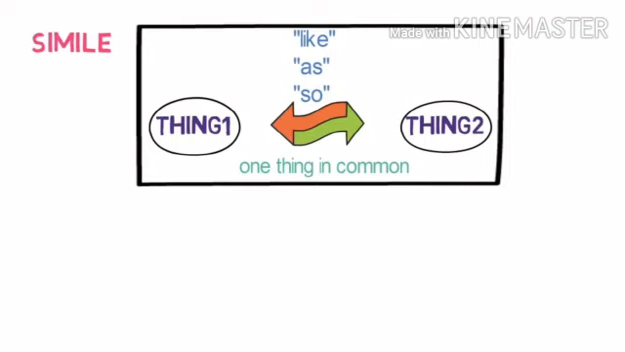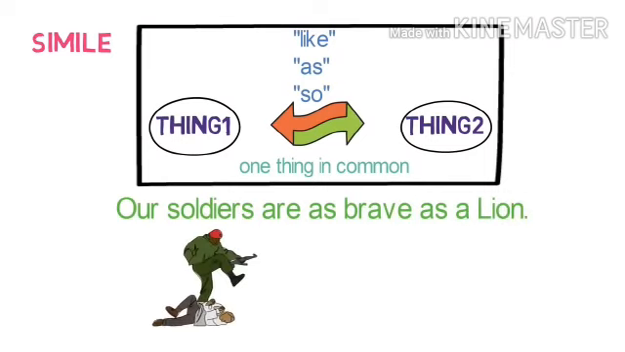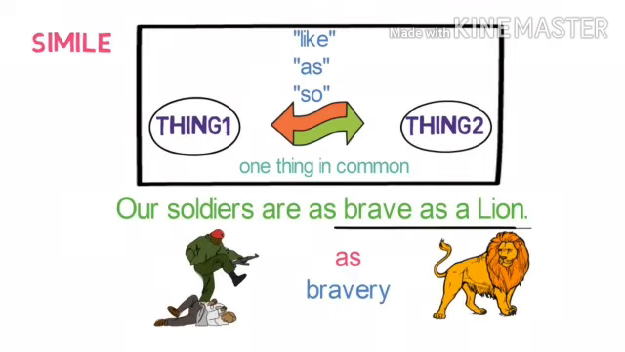Let's understand simile with some examples. Our soldiers are as brave as a lion. Here we are comparing two different things, soldiers and lion, using the word as. And what is one thing that is common between both of them? It is their bravery. They both are known for their bravery. So it is a simile.